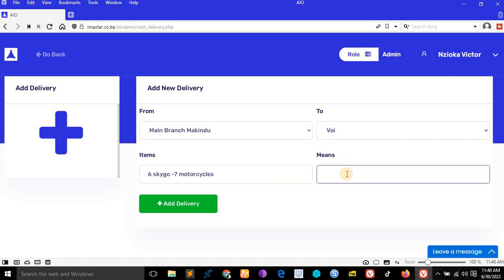Let's say it was our own driver. Driver number is 0731, the number of the driver who is transporting those items. Then you see add delivery.